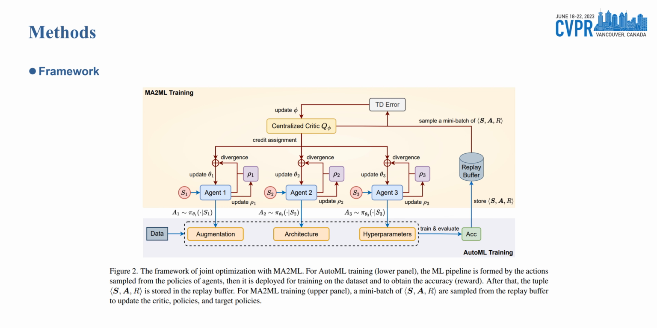This is the framework of joint optimization with MA2ML. For AutoML training, the ML pipeline is formed by the actions sampled. Then it is deployed for training on the dataset to obtain the reward. After that, the experience is stored in the replay buffer. For MA2ML training, a mini batch of experiences is sampled from the replay buffer to update the critic policies and target policies.